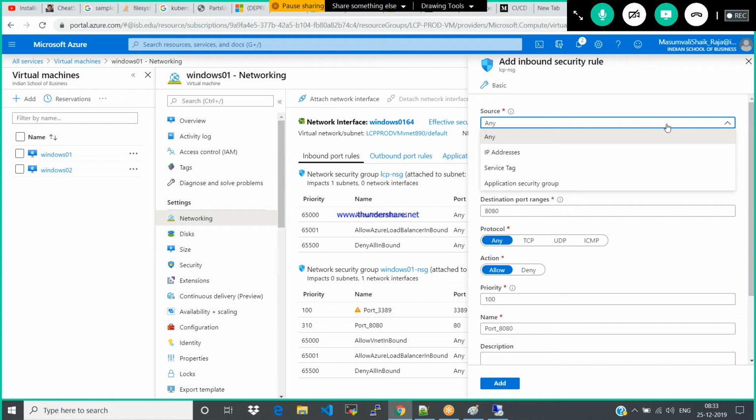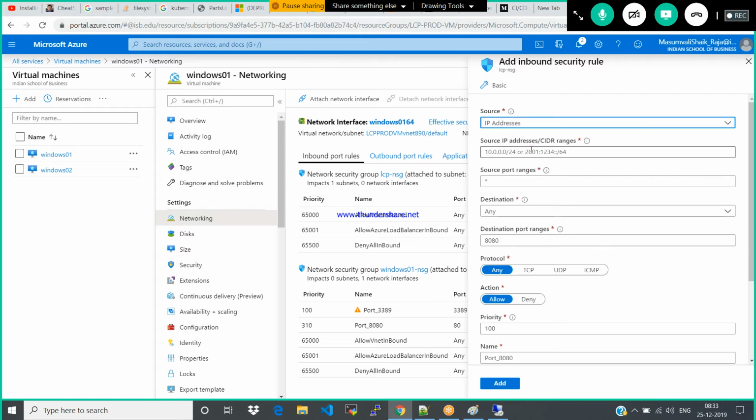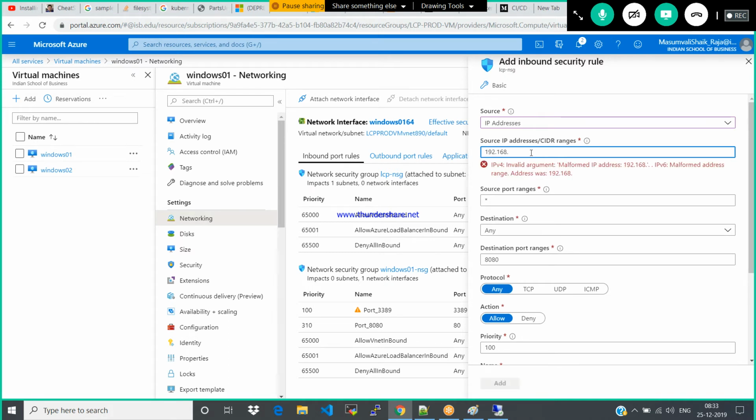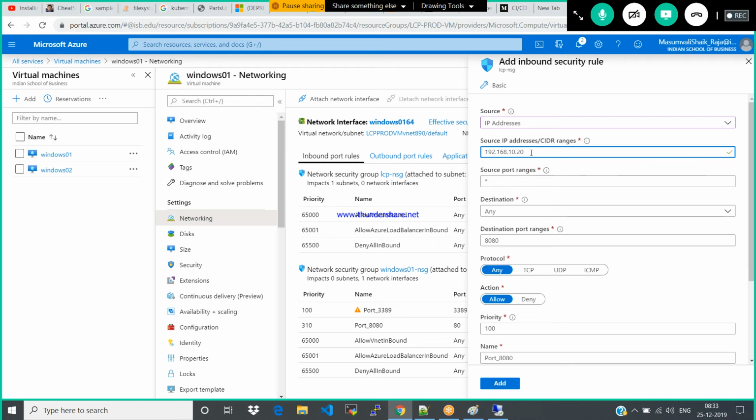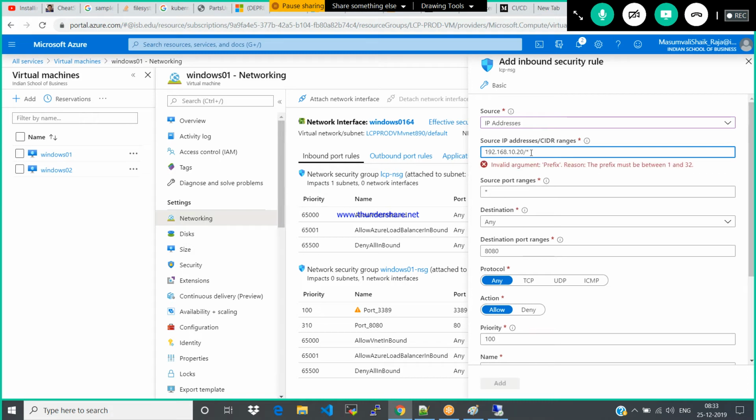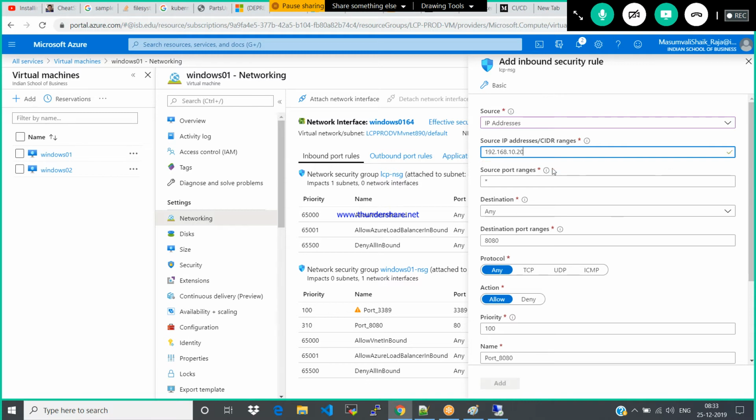Select the IP address. What is your source? 192.168.10.20. If it is a group of machines, then you can give the CIDR range. Even so, it is not a problem; a single machine can be allowed.